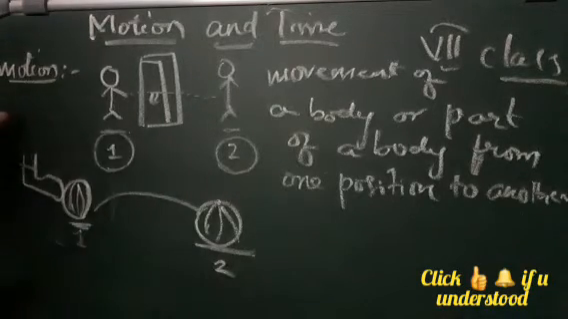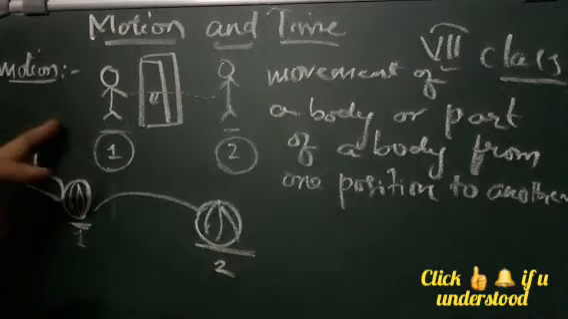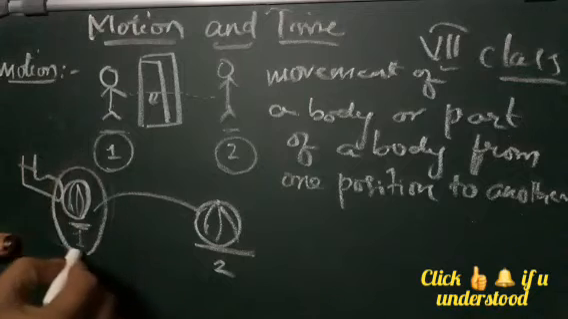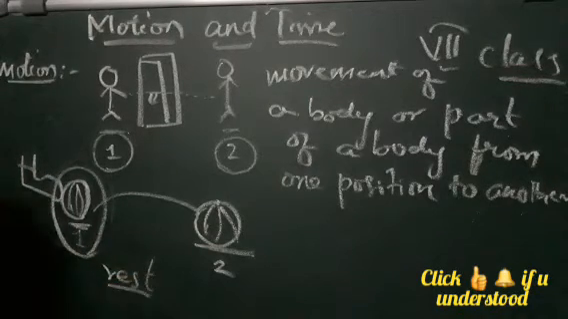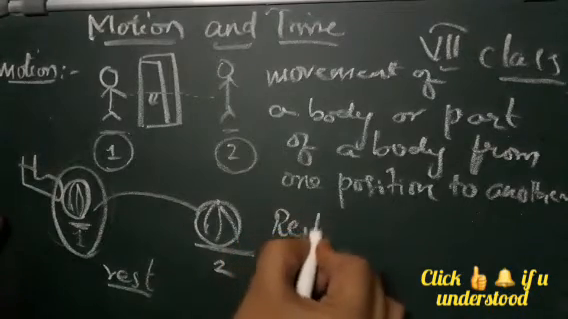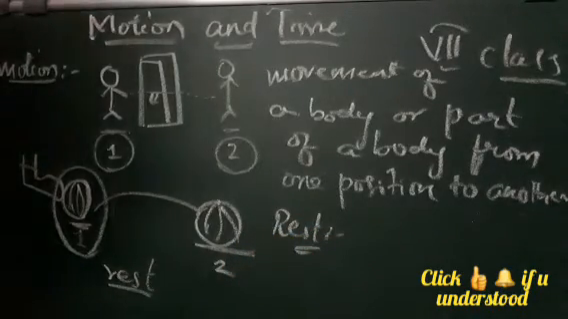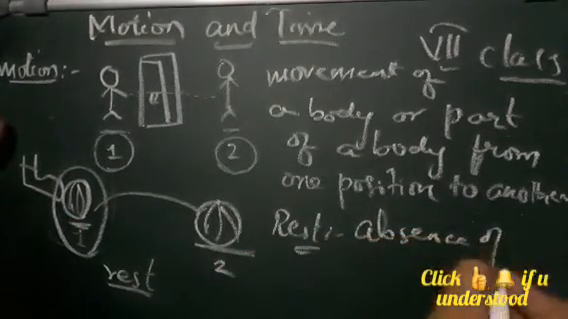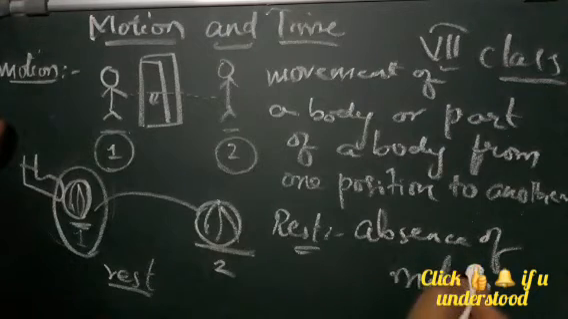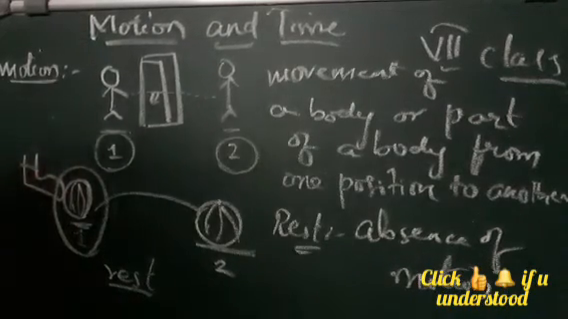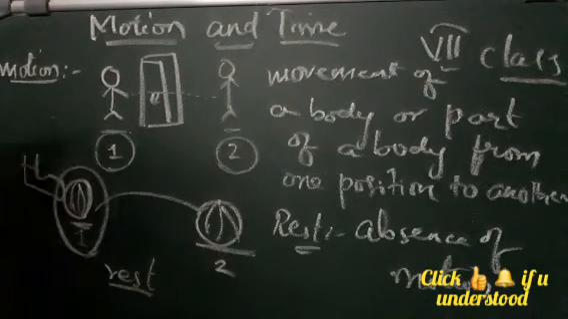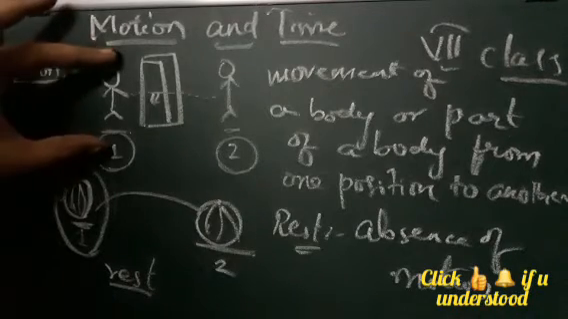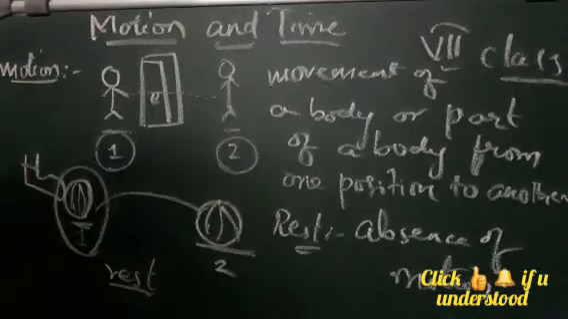If this is called motion, then what is the opposite of motion? Rest. In the first position you can see that the body is at rest. It is not moving. When there is no movement of a body, it is called rest. That is absence of motion. The body is not moving, it is at its rest position, that is, it is stable. The body is not moving from one place to another, so it is called rest.